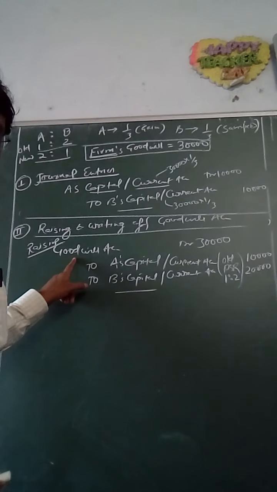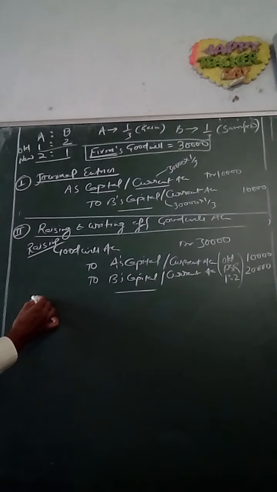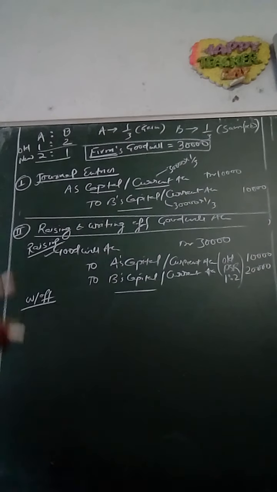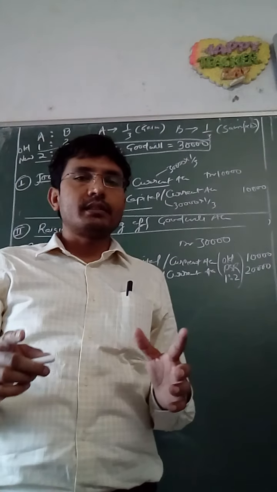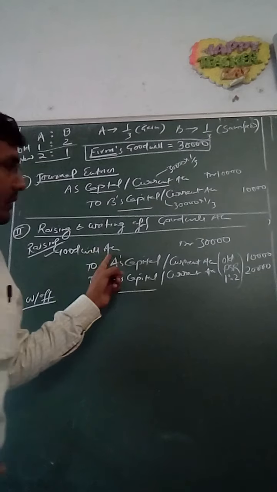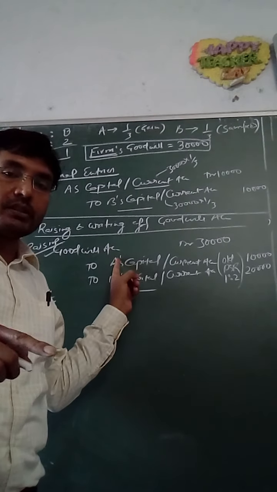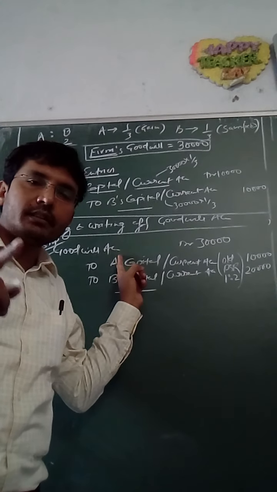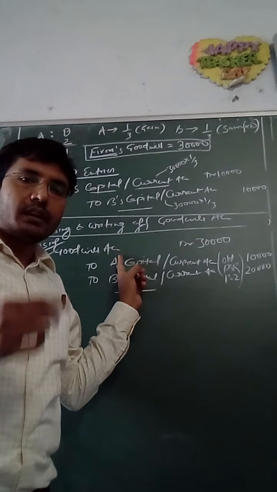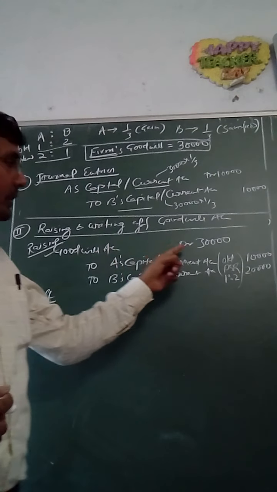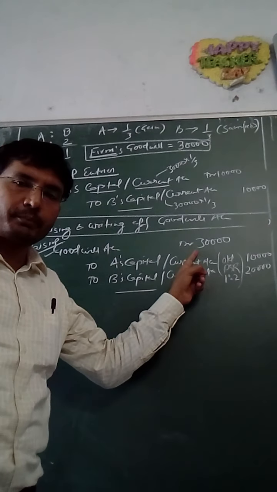raising of goodwill, and now immediately what we will do is that we will write off this goodwill that has been raised. Actually, you know that Accounting Standard 26 says that you cannot record goodwill. A firm, a business cannot record goodwill in the books until and unless it is a purchased goodwill, that is, a cash has been paid for it. In this case, since no cash has been paid,